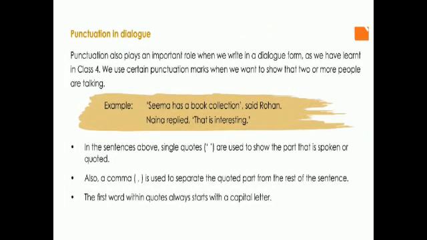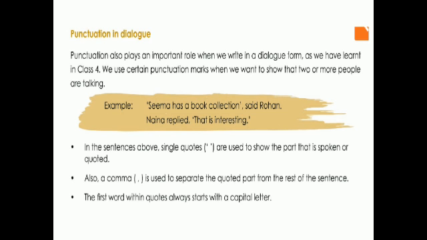Now punctuations in dialogue. So dialogue means whenever we have some conversation with people. So in dialogue we use some punctuation marks. So what are these? Let us see now. Punctuation also plays an important role when we write in a dialogue form. As we have learned in class 4, we use certain punctuation marks when we want to show that two or more people are talking. So when two or more people are talking and their talks are being written, we use punctuation marks. Okay. So example, 'Seema has a book,' said Rohan.